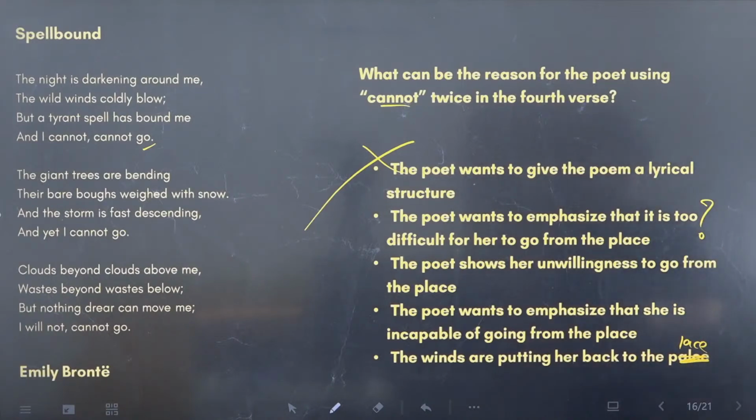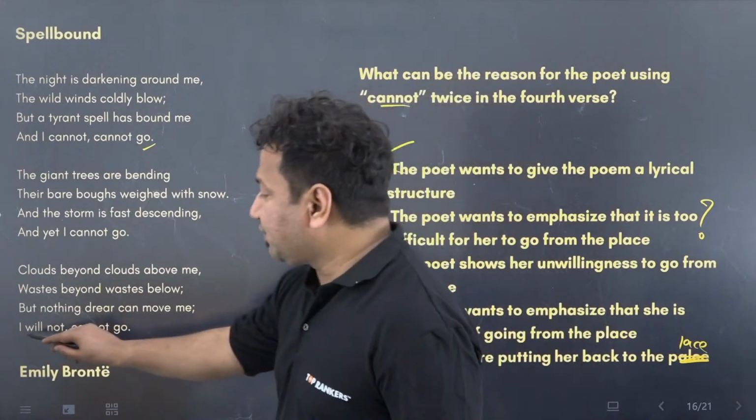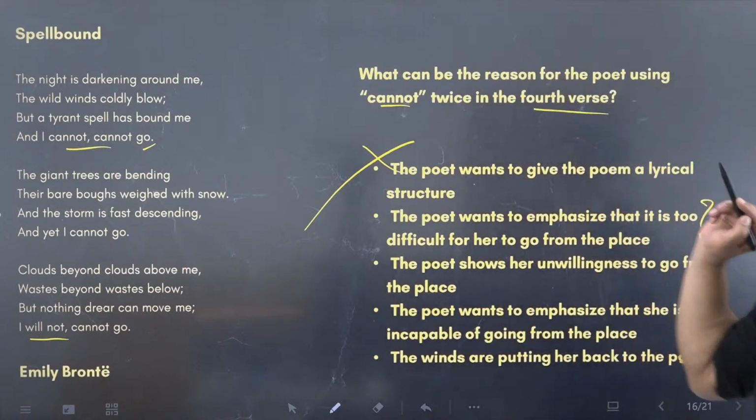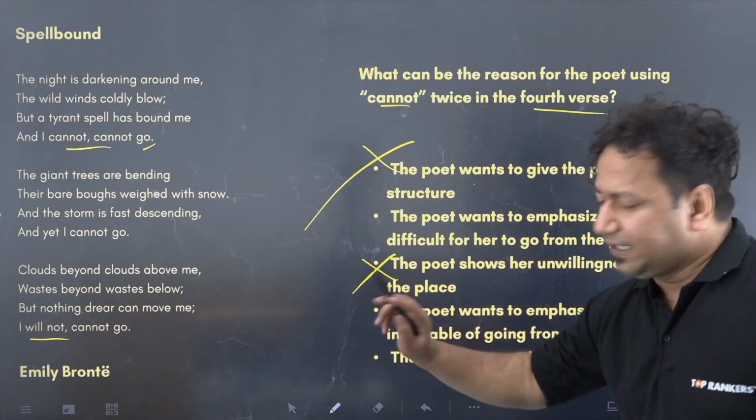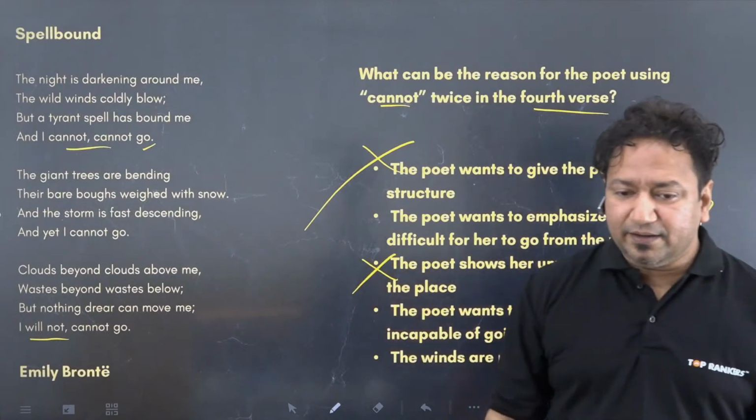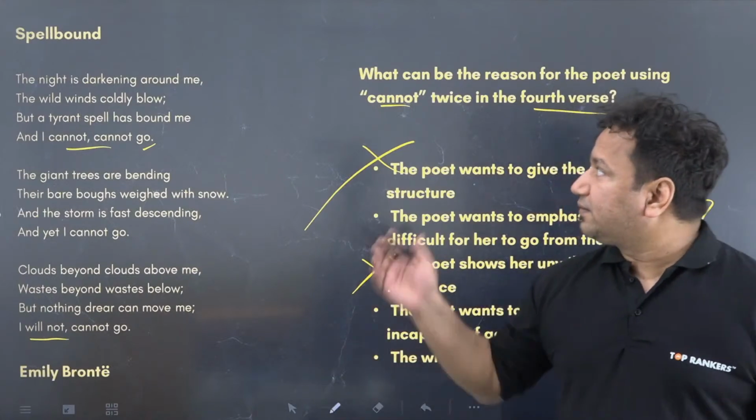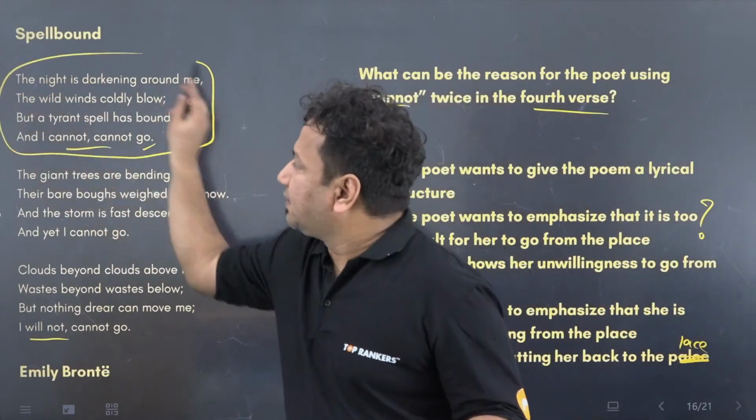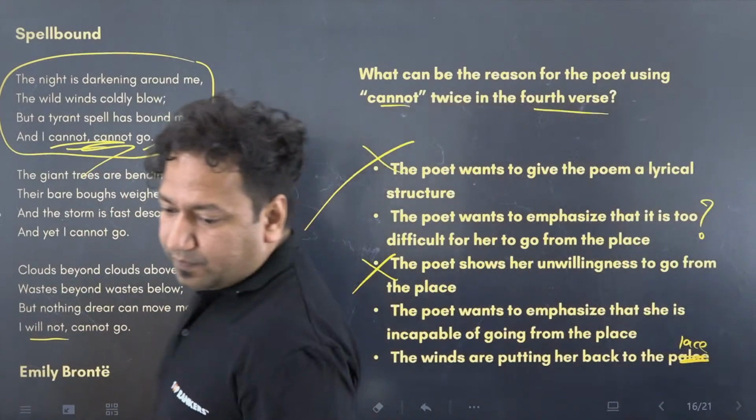The third one says the poet shows her unwillingness to go from the place. She's not willing to go. In the poem it is there, but is it there in this place? In the fourth verse, not really. That is why C can be dropped. Is that clear? Overall, we can say that she's unwilling to go, but according to the question, we should answer only about this verse. Clear? Yes, Pragya.